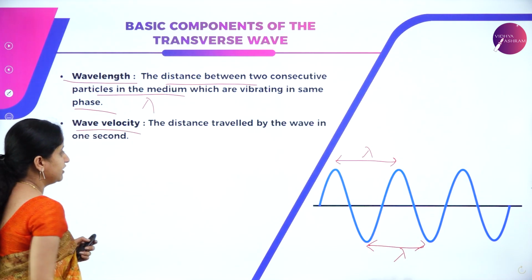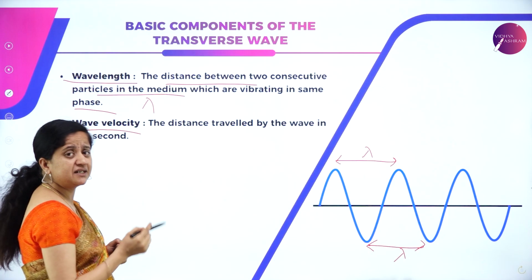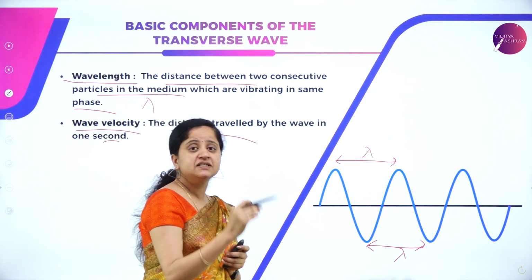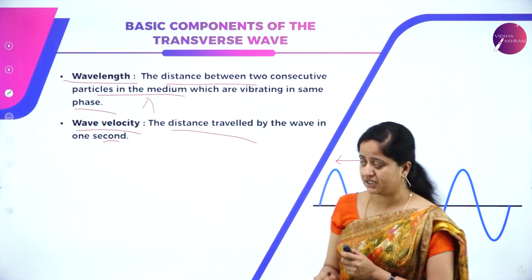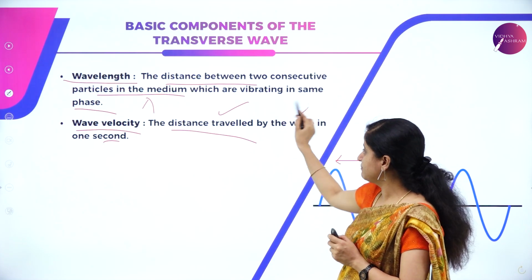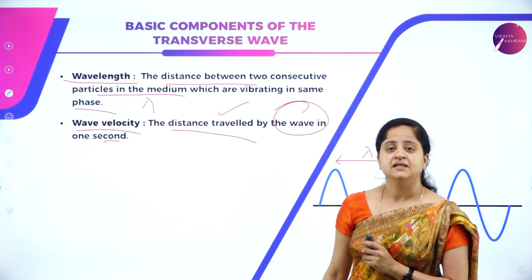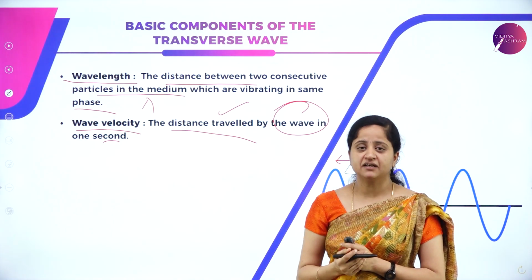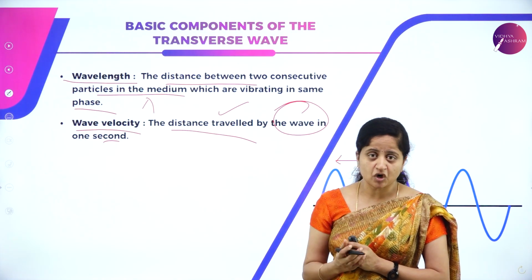So next we have wave velocity. Wave velocity is nothing but the distance travelled by the wave in 1 second, because we know that velocity is nothing but distance divided by time taken. Wave velocity we are defining as the distance travelled by the wave in 1 second. So now we came to know about all the basic terms related with the concept called waves.